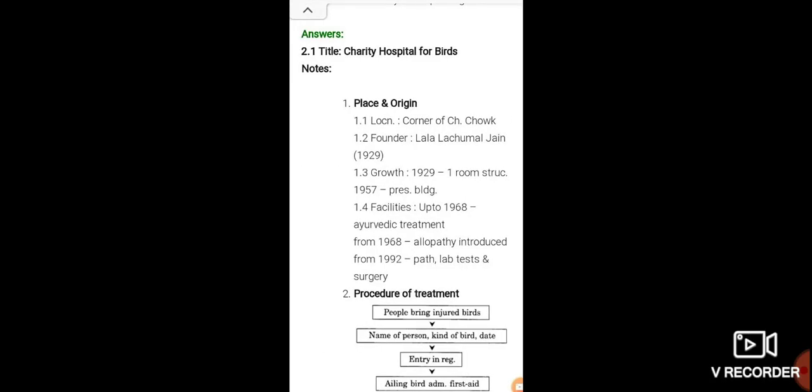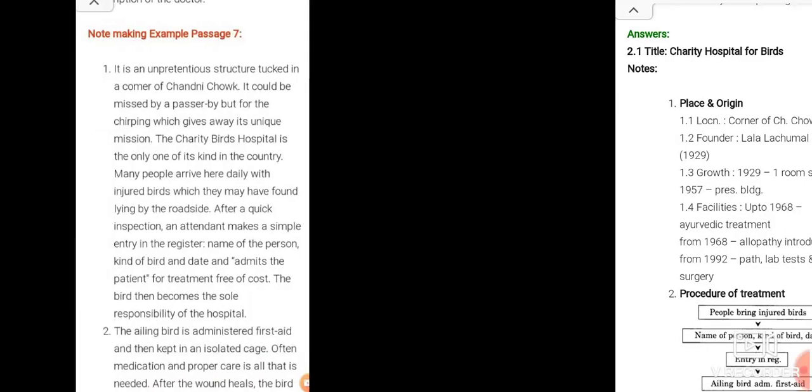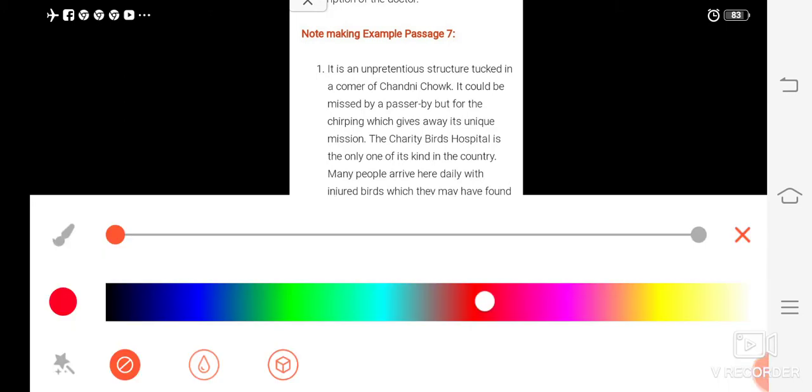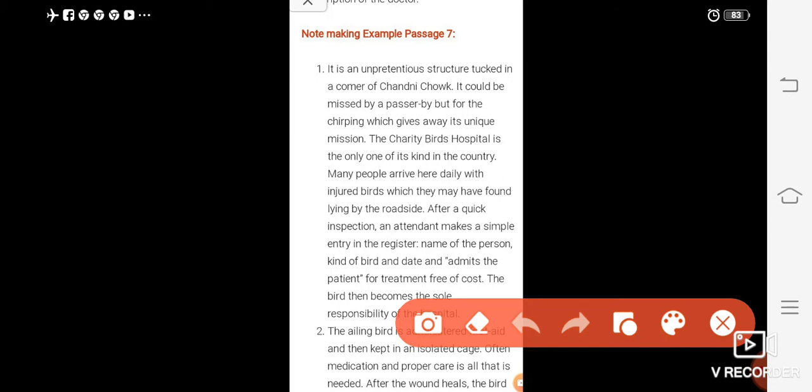Next, I am giving you one example here. So first of all, I am giving you one passage. It is an unpretentious structure tucked in a corner of Chandni Chowk. It could be noticed by a passerby for a chirping which gives away its unique mission. Charity Birds Hospital is the only one of its kind in the country.